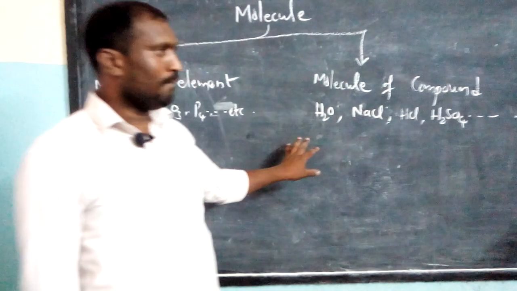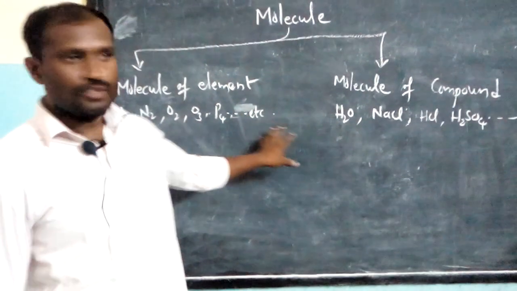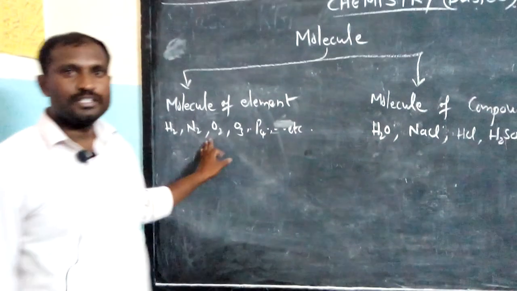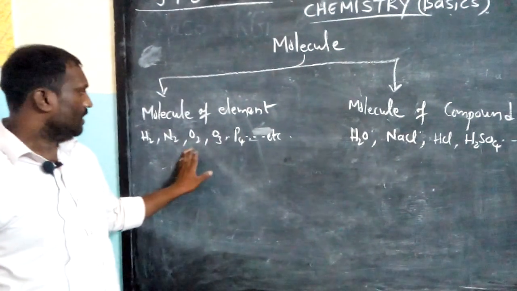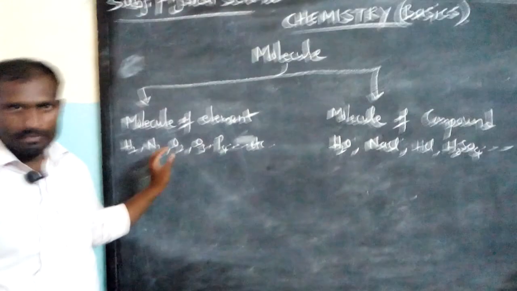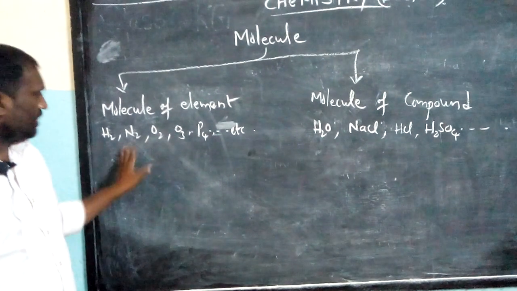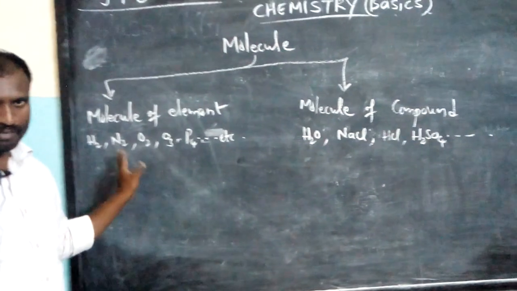And if you see, the molecule of elements we cannot break down into simpler forms. Why? Because they are completely made up of the same kind of atoms.